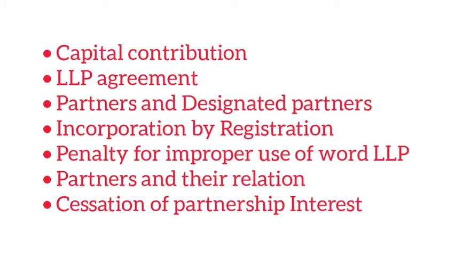So this incorporation document shall contain the following. What are the details that are required there? That is the name of the limited liability partnership, the nature of the proposed business, the address of the registered office, the name and address of the partners, the name and address of the designated partners, and other important matters. These are the matters that have to be included. When all the formalities are complied with, the registrar will register the LLP in the name specified there. They should always add the name LLP. So that is about the incorporation by registration.